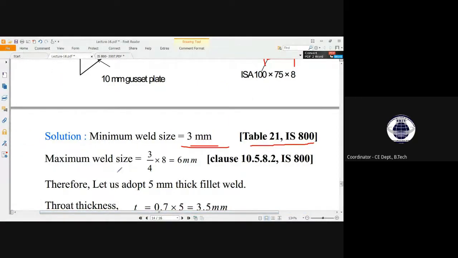So what will be the maximum weld size? We have taken the value of the minimum. What could be the maximum? We cannot exceed that welding size. That is given in clause 10.5.8.2 of IS 800.